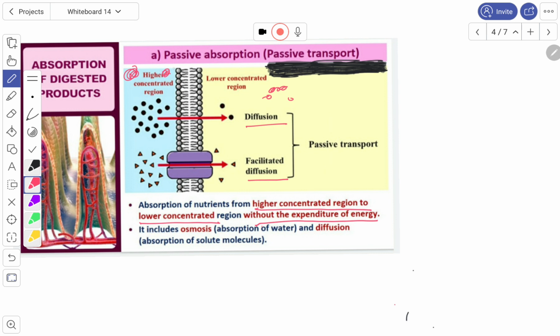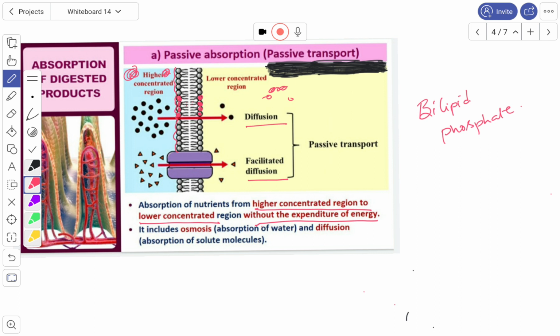Remember this one, this is the cellular membrane. This is the phosphate and this is the lipid layers. Remember, the cell membrane is made up of a phospholipid bilayer. This phosphate head is hydrophilic. That means it allows the water to pass through. So water is absorbed by a process called diffusion. Let us see what are the substances.